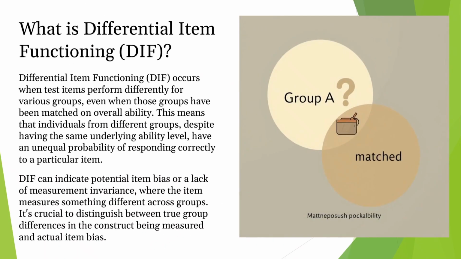DIF can show that there might be item bias, meaning the question itself is unfair, or that the question is measuring something different across groups. It is important to figure out if the difference is because of real differences in what's being measured or because the item itself is flawed.